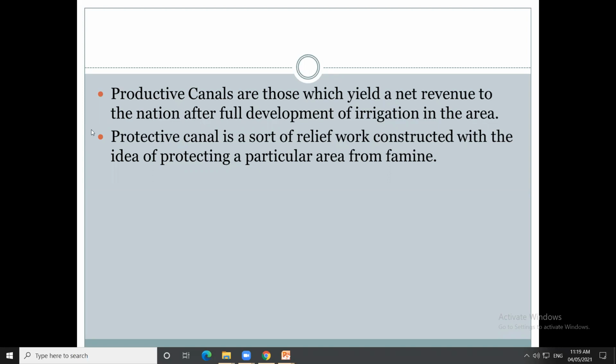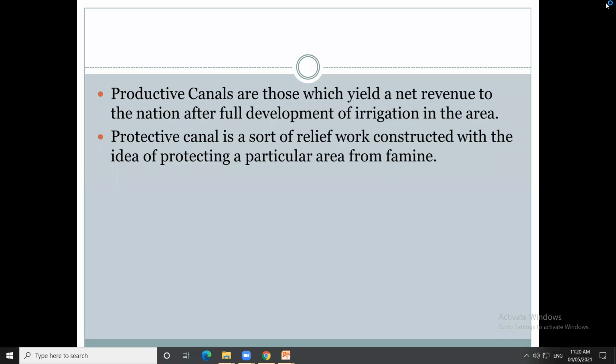What is a protective canal? It is a sort of relief work constructed with the idea of protecting a particular area from famine. The protective canal protects the particular area, as relief work during a period of famine, when there is drought, or when there is a flood situation. So these canals act as protection. It provides protection to the people residing adjoining the canal structure and dam structure.